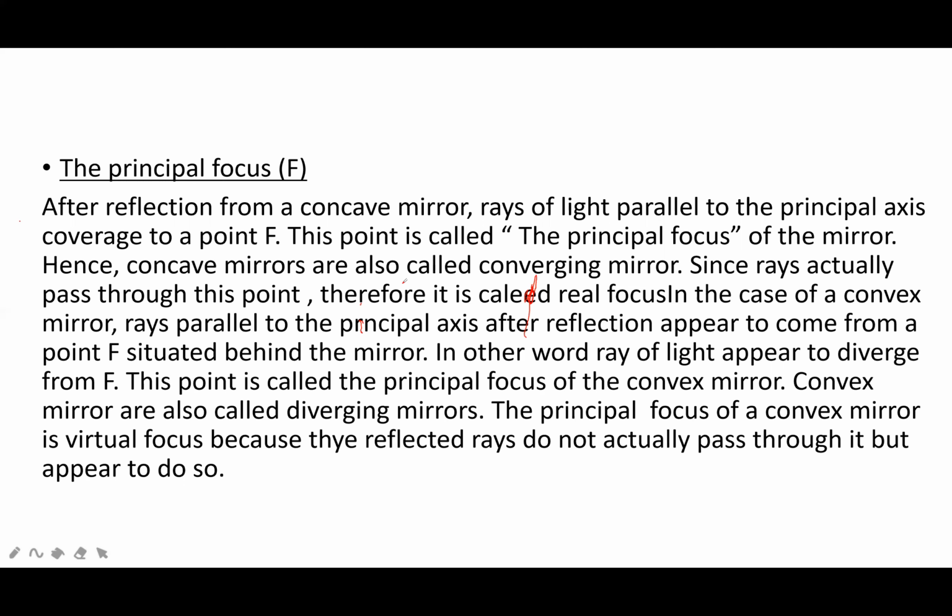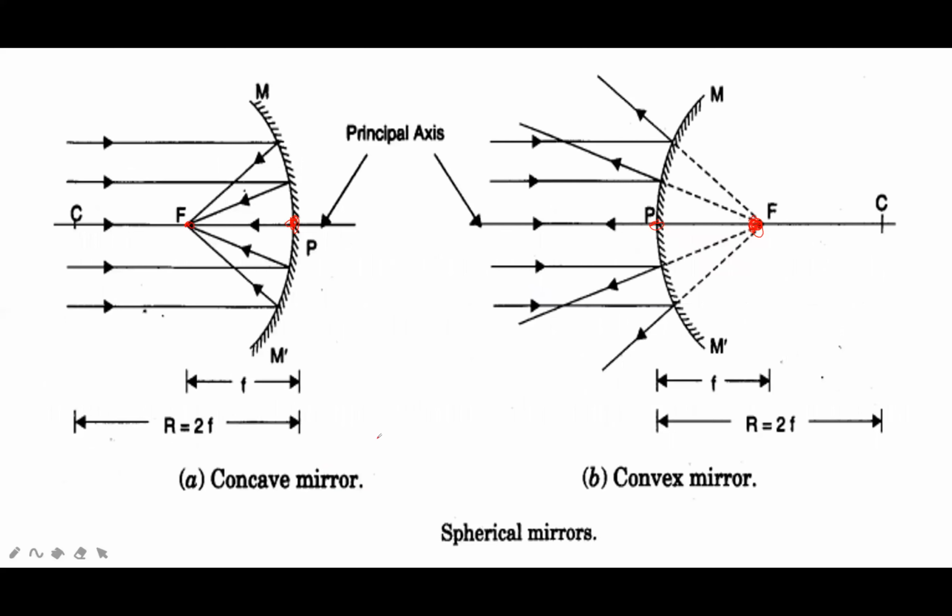The principal focus of a convex mirror is virtual focus because the reflected rays do not actually pass through it, but appear to do so. Now look at the diagram, I will explain. This point is called principal focus. It is for convex mirror, it is for concave mirror. In concave mirror, the light rays are converged to a point, and in convex mirror, the light rays are diverged, seem to be diverged from F.